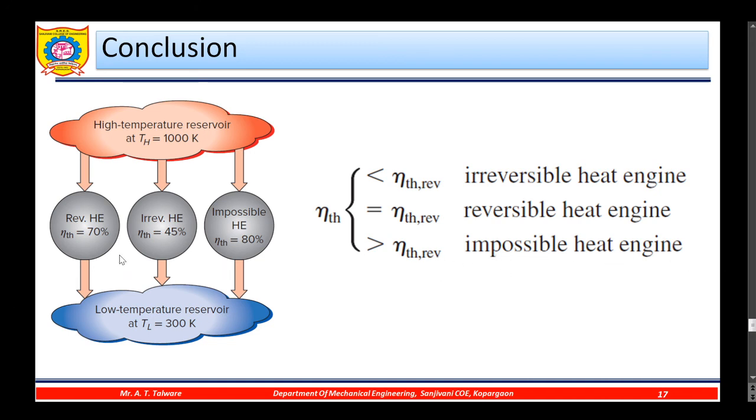Here we have considered a diagram with a source temperature of 1000 Kelvin and a sink temperature of 300 Kelvin. A reversible heat engine will have thermal efficiency 1 minus TL upon TH, which comes to 70%, and an irreversible engine will have thermal efficiency less than 70%, which is possible. But if someone says that a heat engine has a thermal efficiency of 80%, that is impossible. These conclusions we can find from Carnot theorem 1 and Carnot theorem 2.